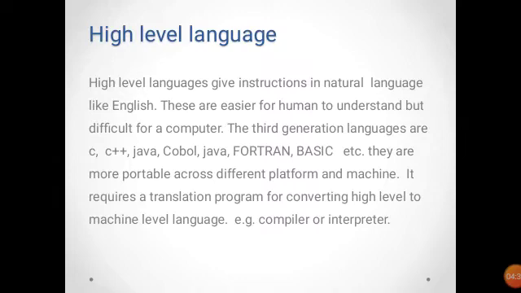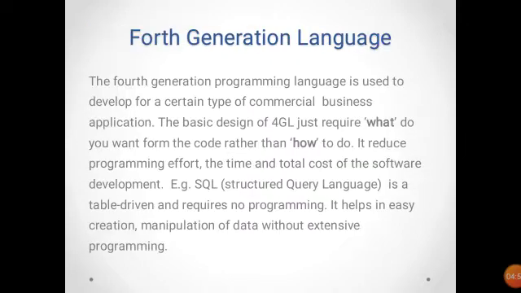It requires a translation program for converting high level to machine level language. Compilers and interpreters are used to translate a high level language program to a machine level language program.